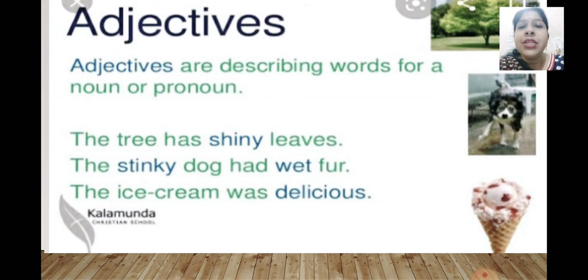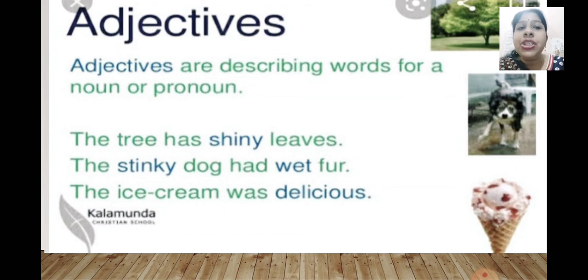So the work of the adjective is to decorate the nouns and the pronouns, and it tells a little bit more about them. Here you can see the examples. Adjectives are describing words for a noun or pronoun.